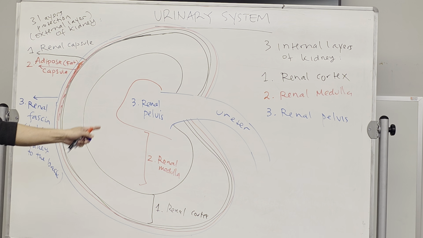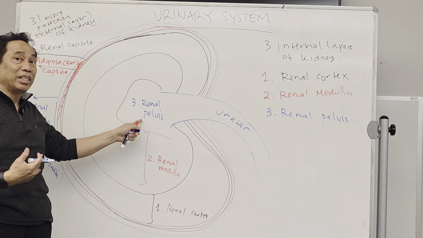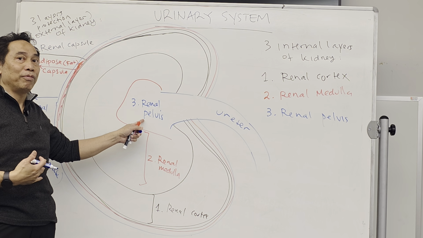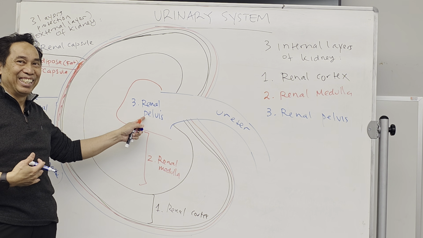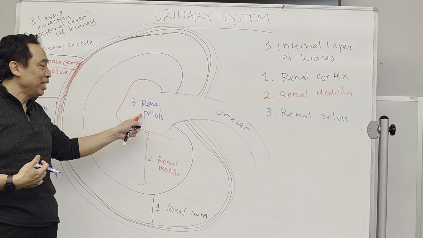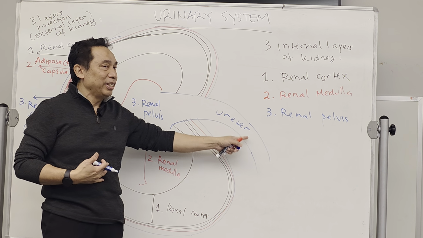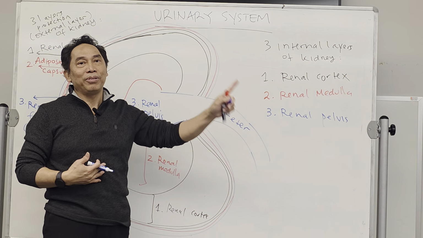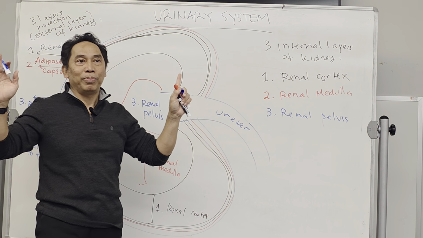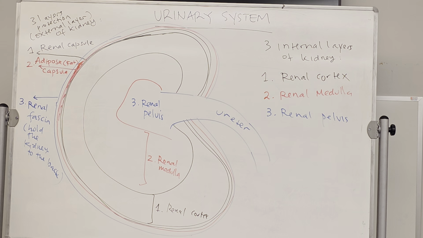It means that renal pelvis actually will receive the product of filtration, which is the urine. So the final urine will go to the renal pelvis, go to the ureter, bladder, urethra, and out from the opening. Hey, do you have questions for this so far? Just for the structure like this, layers.